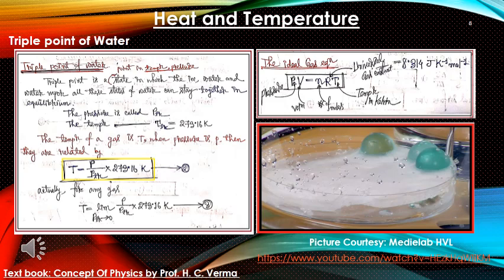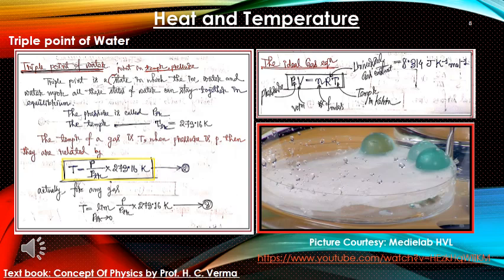The next picture shows you the physical picture of the triple point. Here we can see the marble-like structures are the water, then ice, which is the solid form of water. We can see the liquid state, and this is a glass container. This picture has been taken from a YouTube experiment. The picture courtesy I have already given. You can go through the link and visit that experiment, which will explain a simple experiment to visualize the triple point state, the triple point of water.